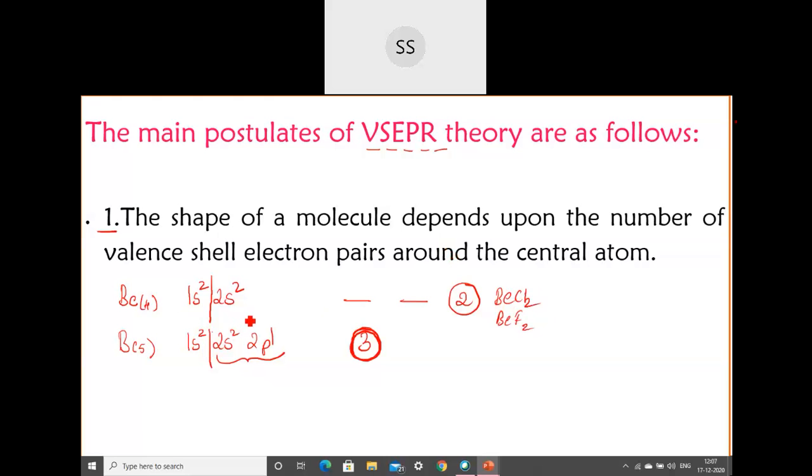Okay, that will be decided by how many electron pairs are present in their outermost shell. So that is the first postulate. Remember, the shape of the molecule depends on the number of valence shell electron pair around the central atom. I said the shape I will give you later. Now you just remember how many electrons are there in their outermost shell. Based on that, the shape will be decided. Where? Around the central atom, not anywhere else, around the central atom. So you can take down this point, first one.